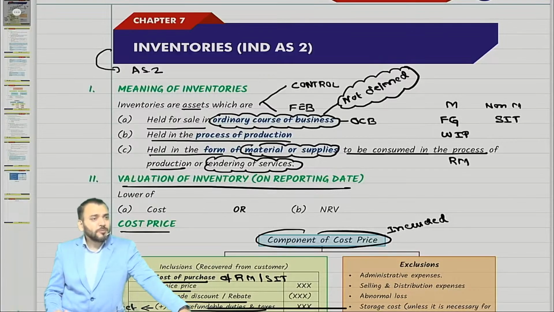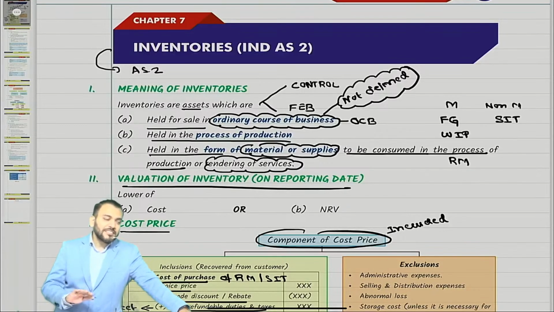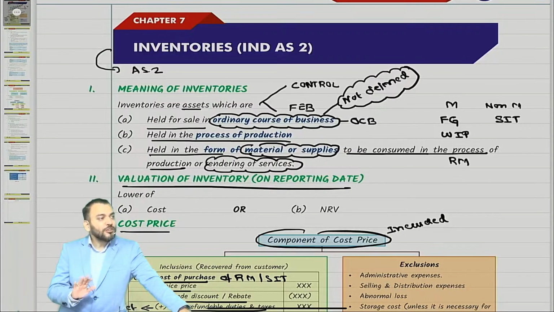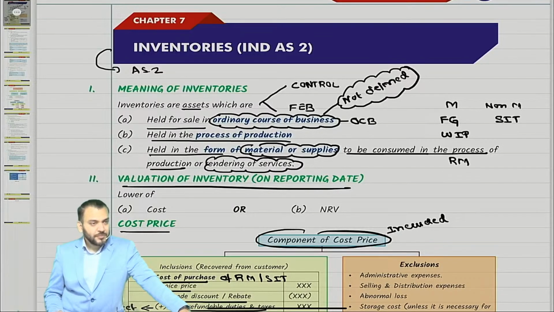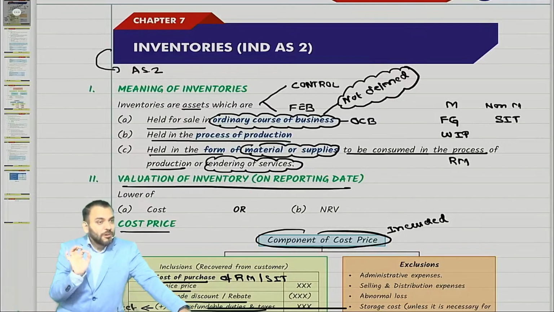Now, what is the objective of this chapter? The objective of this chapter is the valuation of inventory as on reporting date. We value inventory at lower of cost price or NRV. Already I said NRV is not equal to fair value. Fair value and NRV are two different terms. Understood? So you can't say cost price or fair value, whichever is lower. We don't use fair value for inventory.